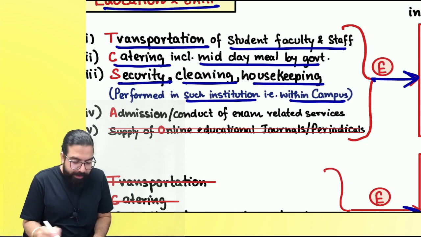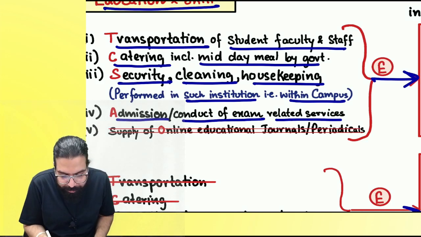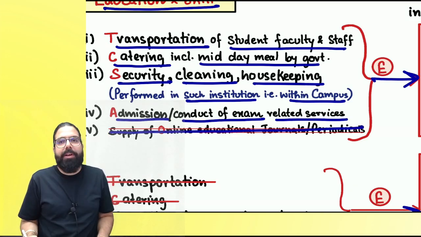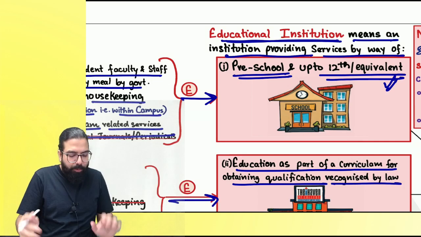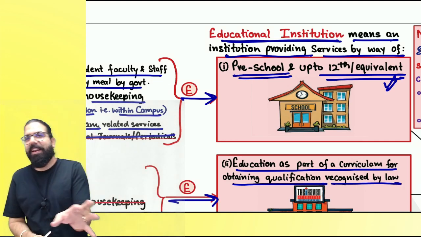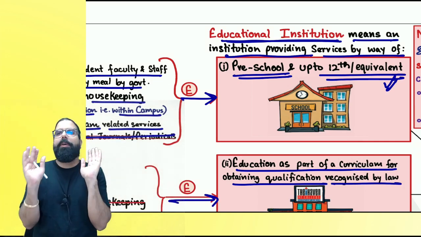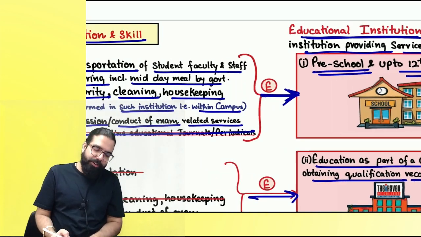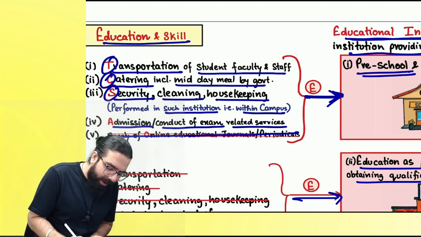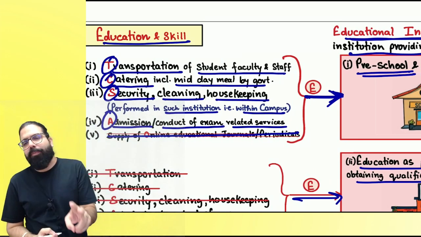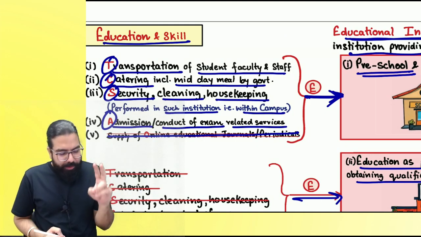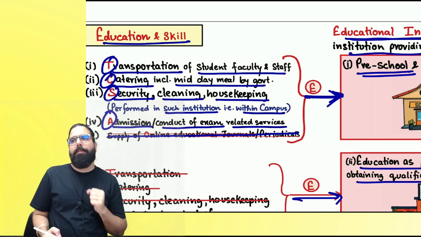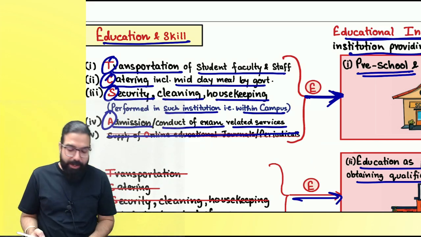Are we clear, everyone? Then admission or conduct of exam related services, if they are given. But supplying of online journals and periodicals is not exempt because students up to 12 don't read online. Are we clear, everyone? So they are telling exemption is not there when these services are given to the educational institution. Only TCSA. T for transportation, S for security services, C for catering services, S for security, and A for admission related service or conduct of exam related services.